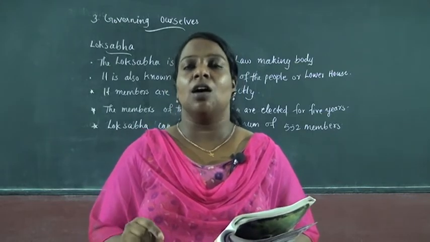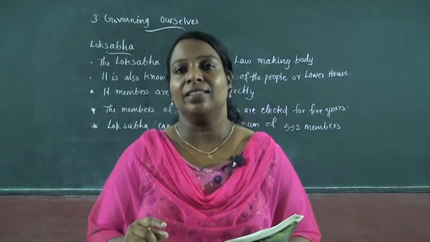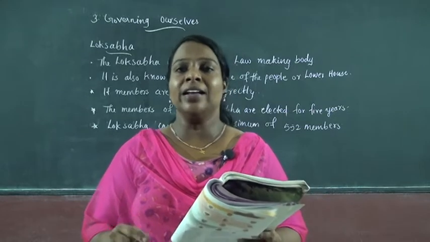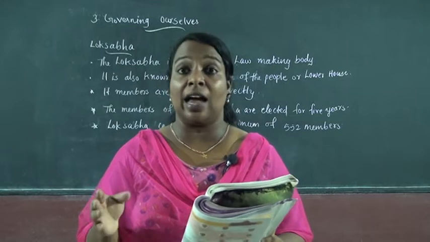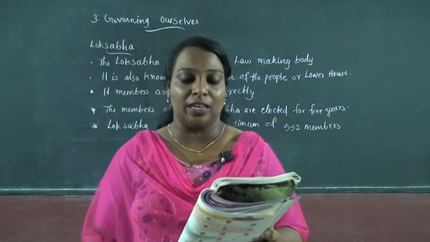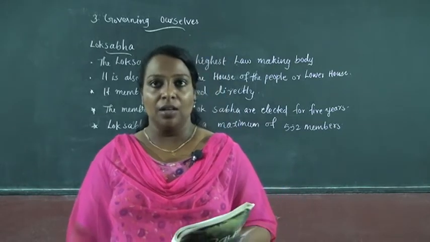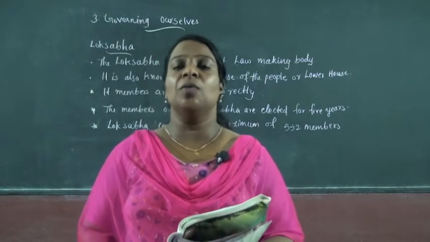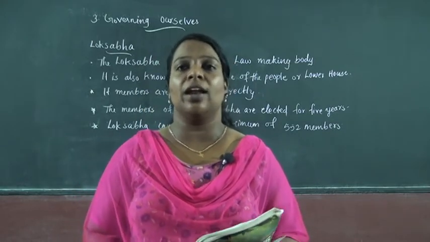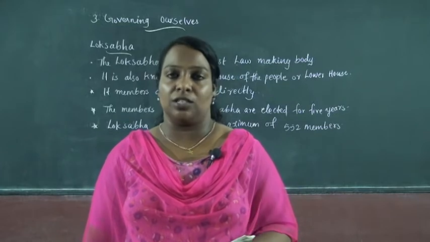Of this total strength, 238 members are elected and another 12 members are nominated by the President of India, so the total strength is 250 members in Rajya Sabha.